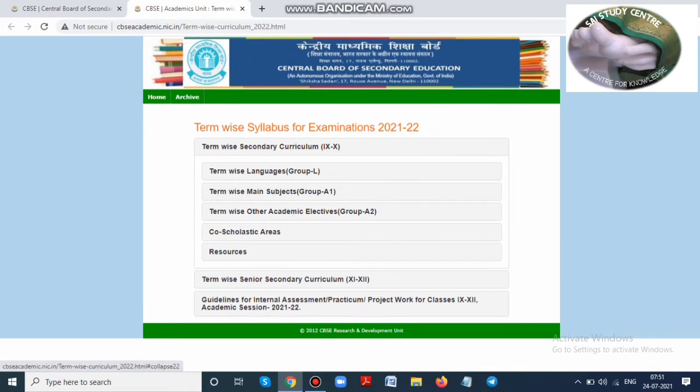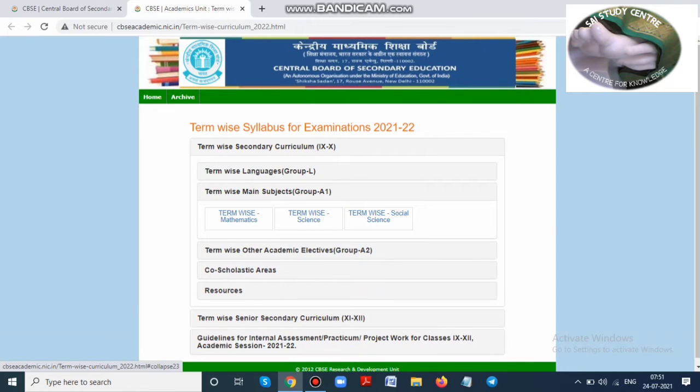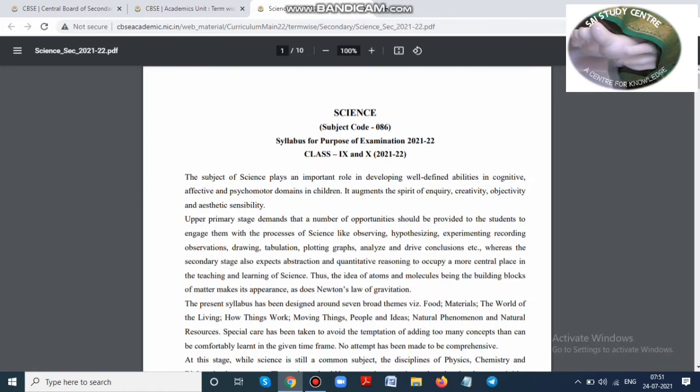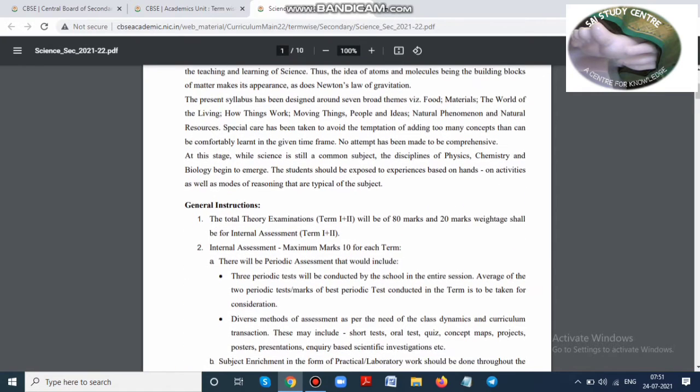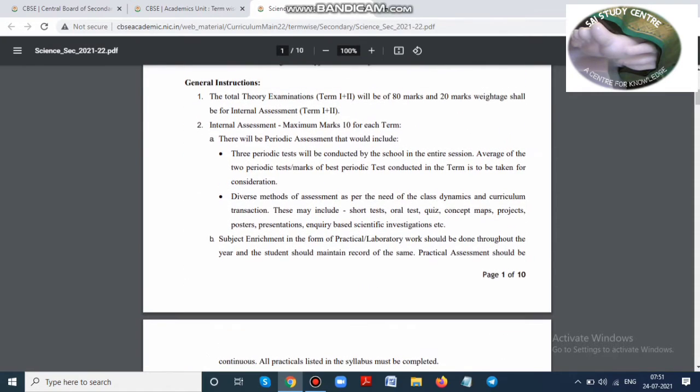They have given the language-wise and main subjects. Let's focus on the main subject, science. Actually, notice that they have reduced the syllabus also. If you want, you can click on download and download the same for your reference. It is getting opened. Science 086 is given. They have given the syllabus for the examination, and the total theory is divided into term